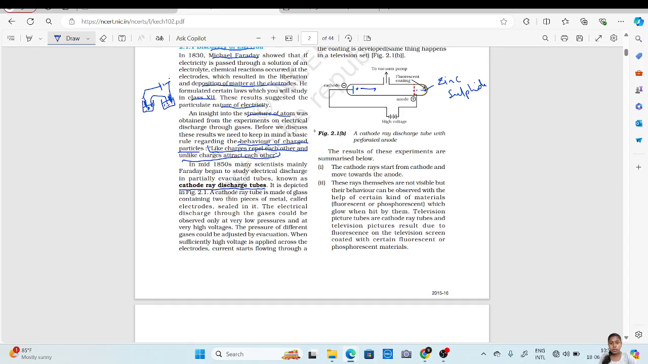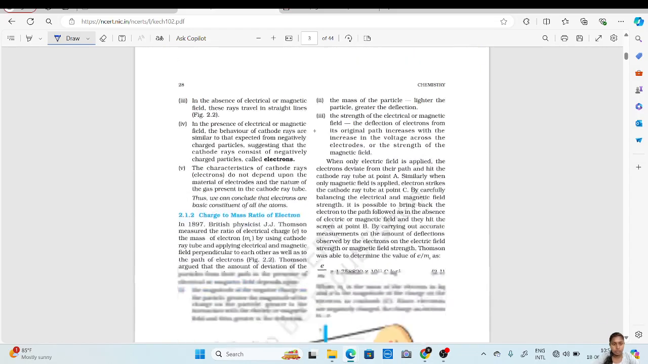Television picture tubes are cathode ray tubes, and the television picture results from fluorescence on the television screen, which is coated with a certain fluorescent or phosphorescent material. The television which we observe also has this cathode ray discharge tube. The cathode will continuously emit the particles or rays, which will strike the anode surface, that is our TV surface, which is already coated with a fluorescent material, and that's why we can see the images on the television.